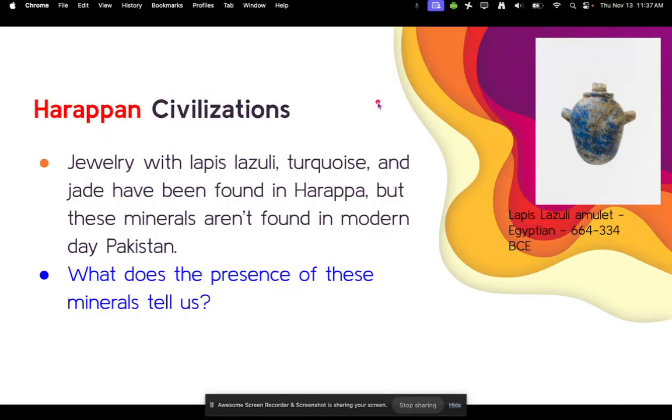Jewelry was made out of lapis lazuli, turquoise, and jade, which have all been found in Harappa. But these minerals aren't found in modern day Pakistan. So here's a question for you. What does the presence of these minerals tell us? Take your best educated guess.